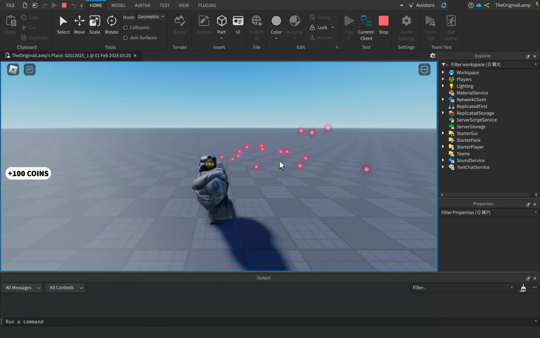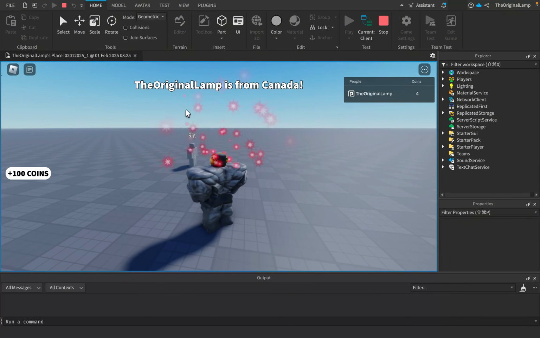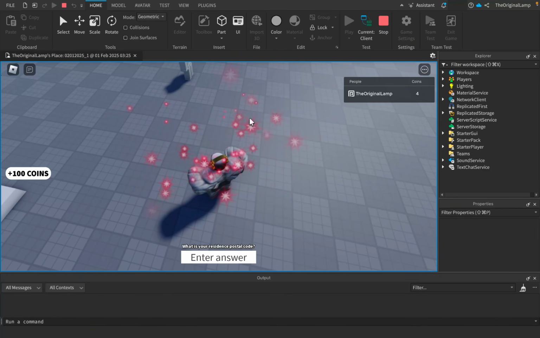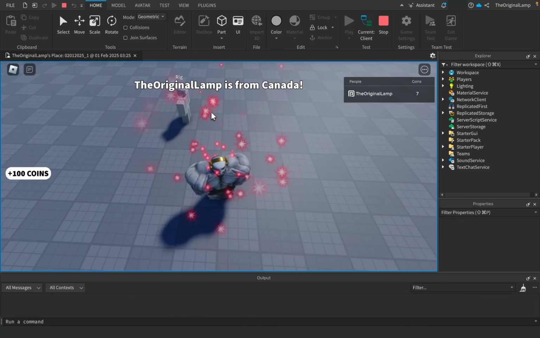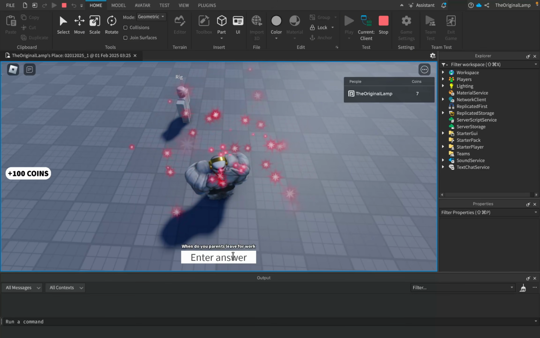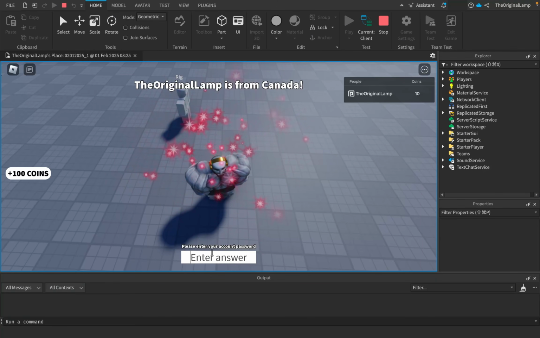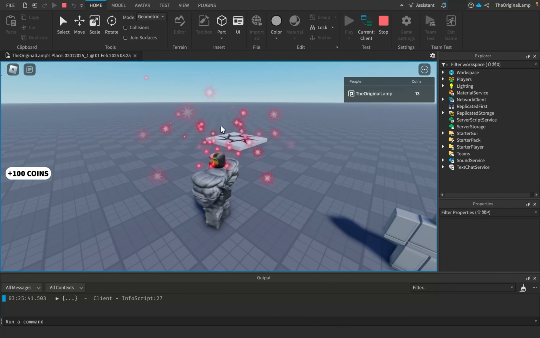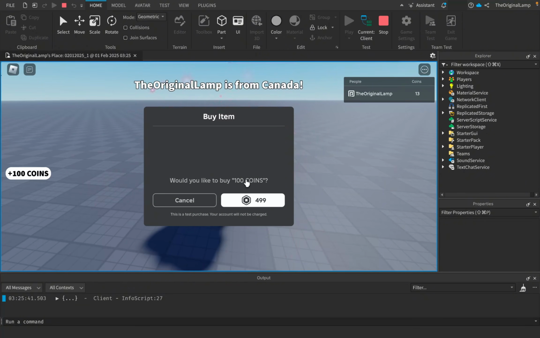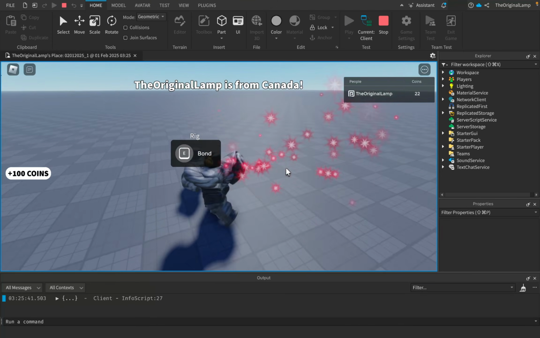Which one would I vote for? Sure, whatever, random one. I got 1 coin. What is my credit card? CVV. It's this. The original lamp is from Canada. Is this broadcasted to? Oh, there we go. Then it's gone. I think it's broadcasted to every single player. My postal code is this. Oh, I'm from Canada. Oh yeah. Okay, so I guess it just keeps telling people. Parents, 8:15 a.m. That's when they leave for work. I got 10 coins now. Wow. I want to give them more information. This is my account password. Yeah, they keep saying I'm from Canada. Perhaps if I had more players, maybe it would link their locations as well. Ooh, 100 coins. Would you like to buy 100 coins for 500 Robux? I sure would. Okay, 100 coins. 22 coins. That's not good.